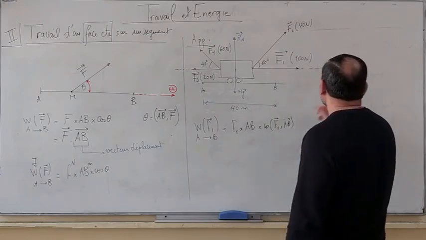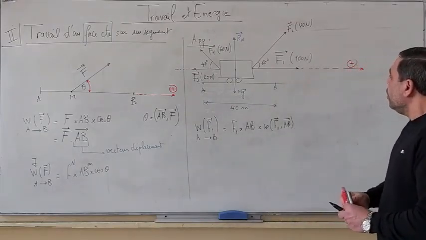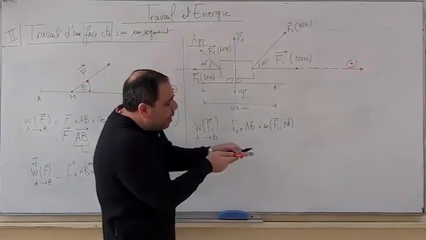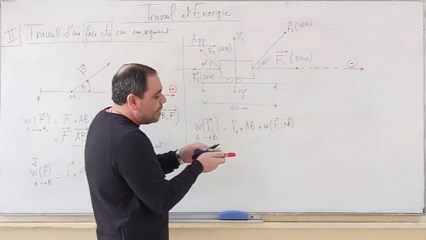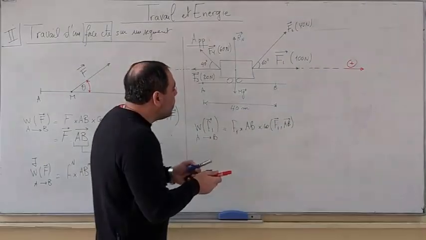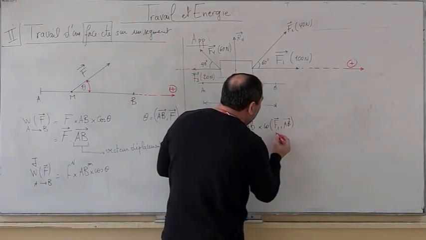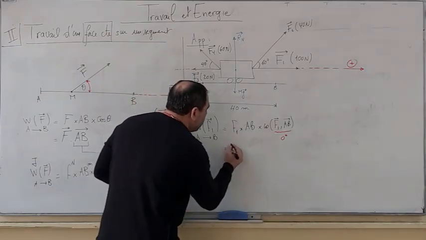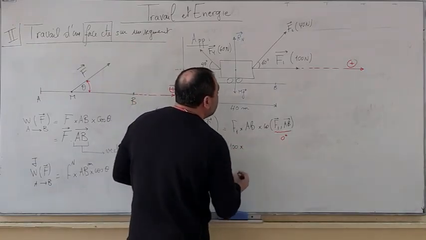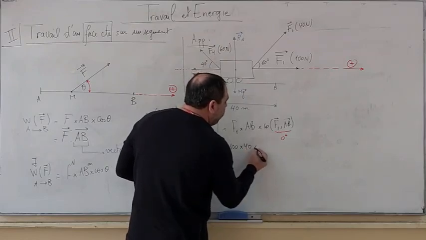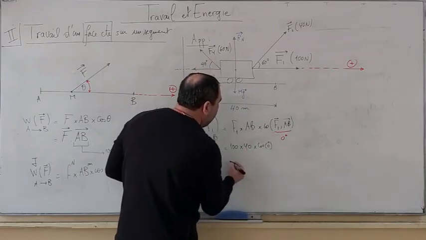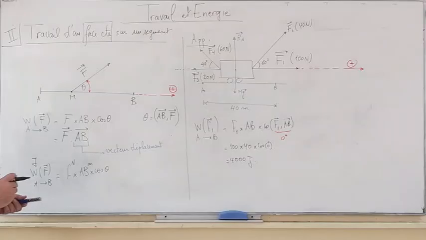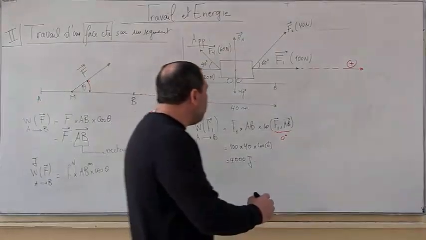This is the positive direction. The angle between F1 and the displacement is 0 in this case. So we have the magnitude of F, 100 times 40 times cosine 0, which is 4,000 joules. So the work done by F1 is 4,000 joules.